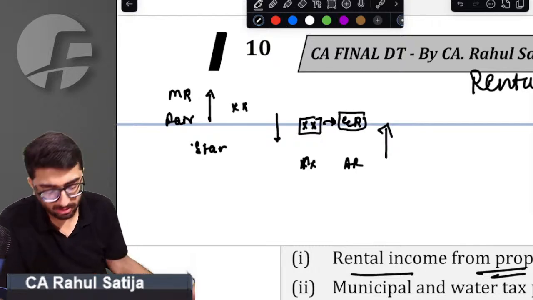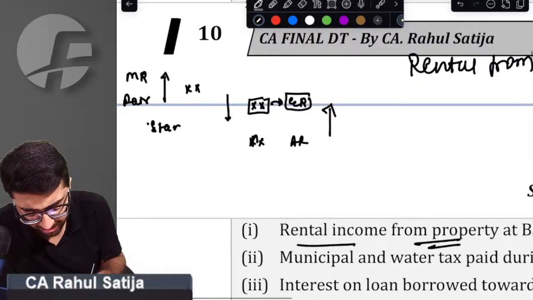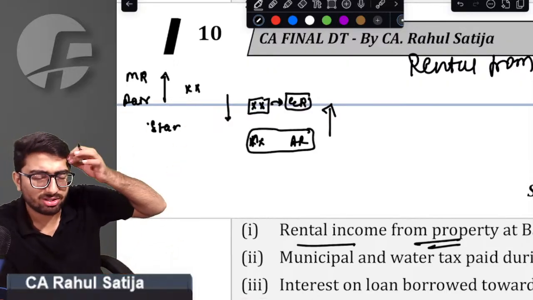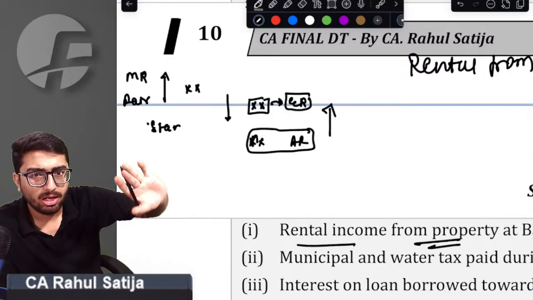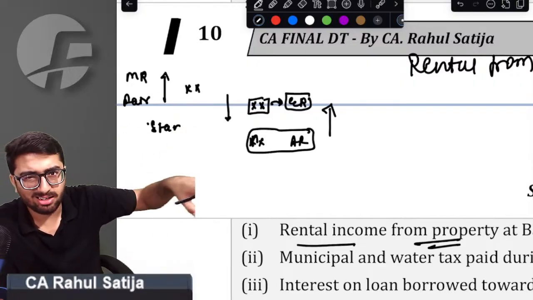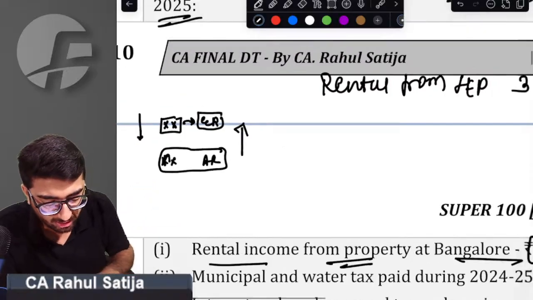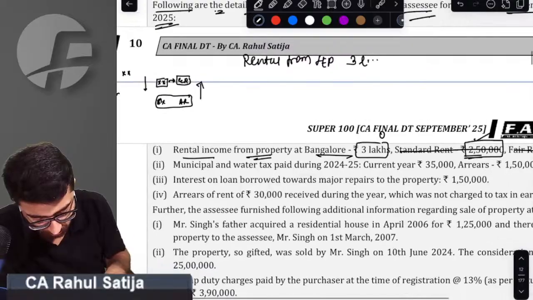Did you get this point? Yes, sir, we got this point. Ultimately, what matters is actual rent. If it is the highest of all, then we have to take actual rent only. And logic also says this. Whatever we have, municipal rent, standard rent, if actual rent is higher than that, then the government is going to tax the actual rent only. So rental income from house property will be 3 lakh.